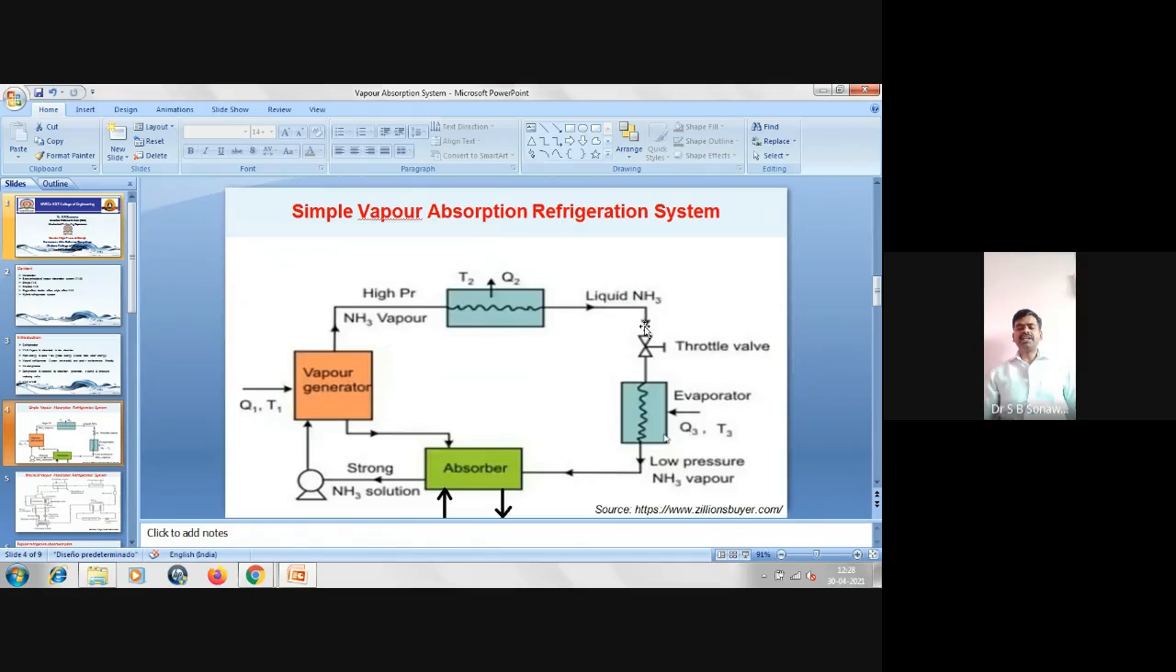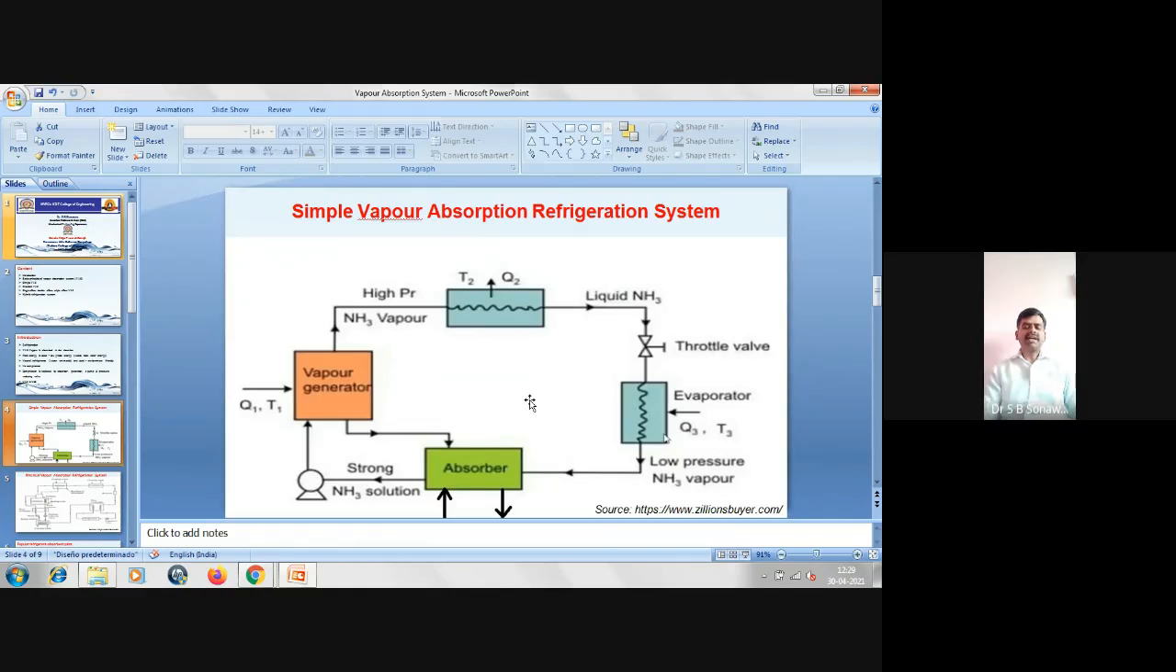So this liquid NH3 enters the throttle valve. It is basically the expansion valve where the expansion of the refrigerant takes place, and then it enters the evaporator, where by absorbing heat from the space or the region, the evaporation of that refrigerant takes place, and we are getting the low pressure NH3 vapor. This low pressure NH3 vapor gets attracted by the water in the absorber, and it gets absorbed in the absorber. In this way the simple vapor absorption refrigeration system works.